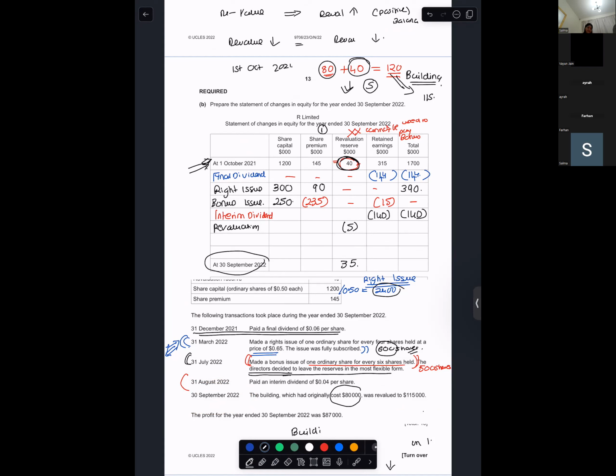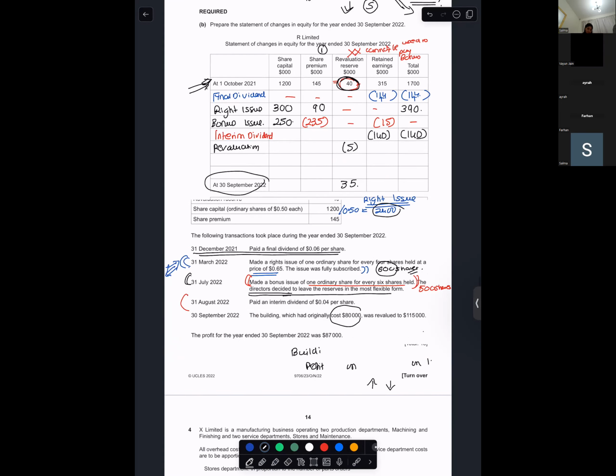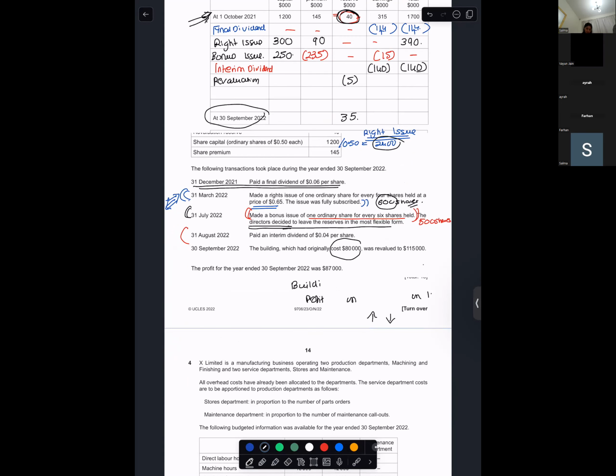Building had cost 80,000. So what was the cost of the building? When I purchased the building, on that day only, I know the cost of it, right? So the cost of building is 80,000. Revaluation reserves already has a balance of 40,000.